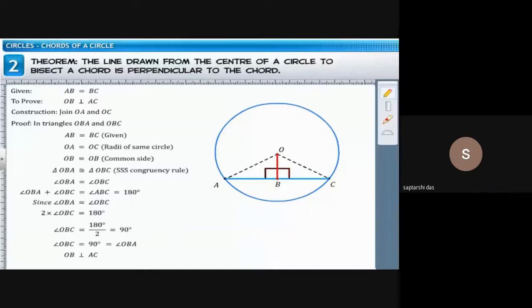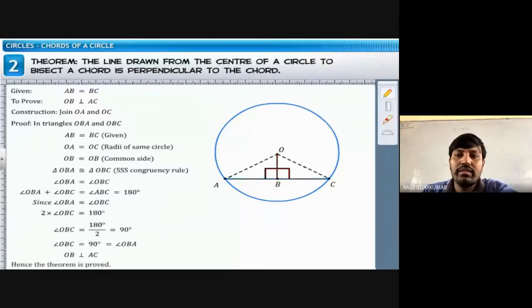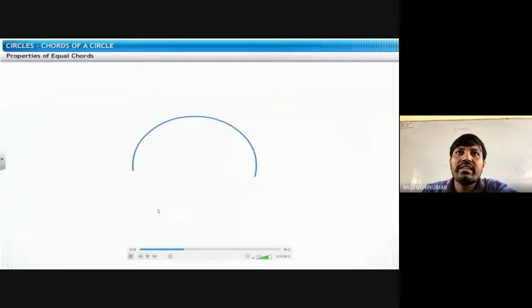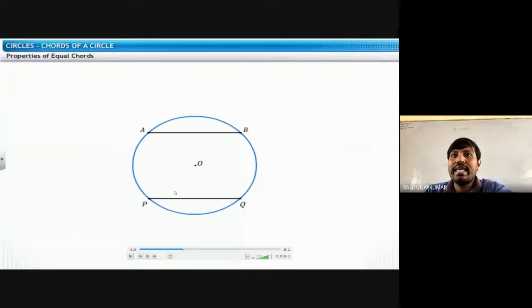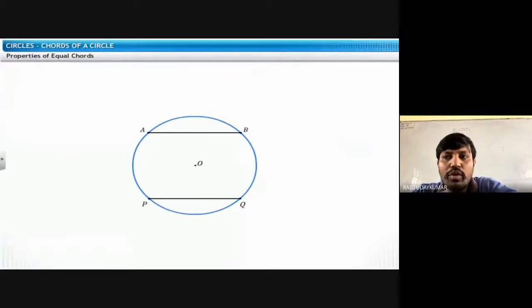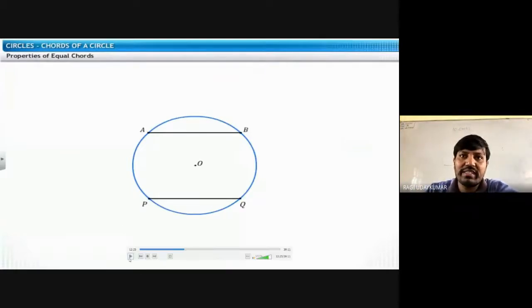Yes, sir. ये तो समझ में आया ना? Yes, sir. Clear है ना? So properties of the equal chords. Next theorem is equal chords. Length is equal here. ये दोनों theorems, one is converse to the other. So what are the theorems we have learned? Statements आप लोगों को याद रखना है. Last में मैं पूरा revise करूँगा once again.